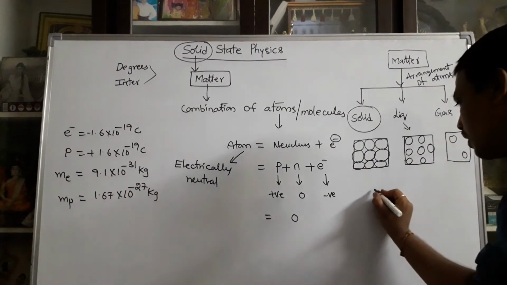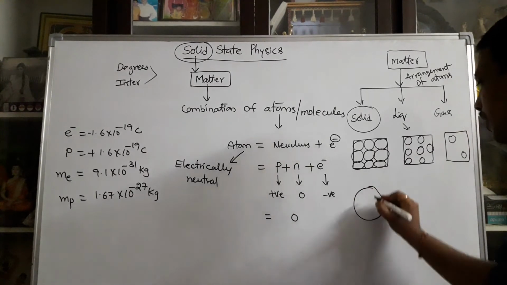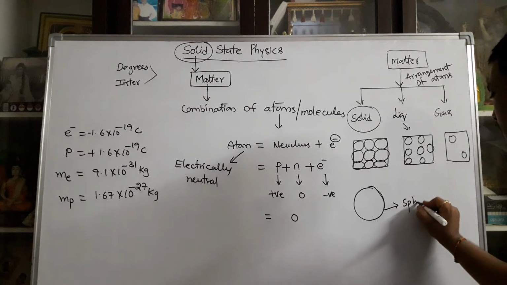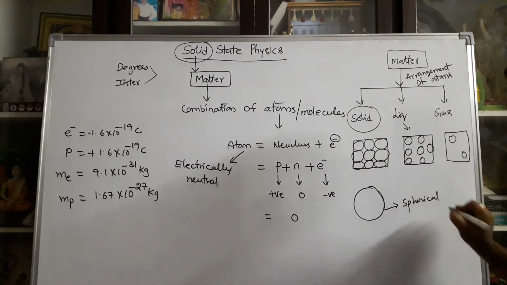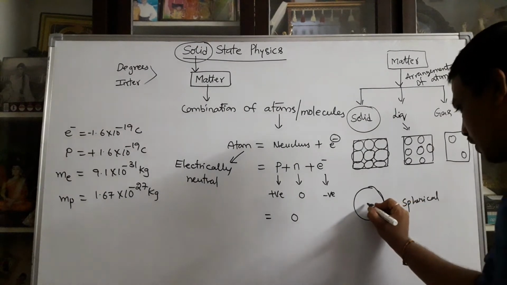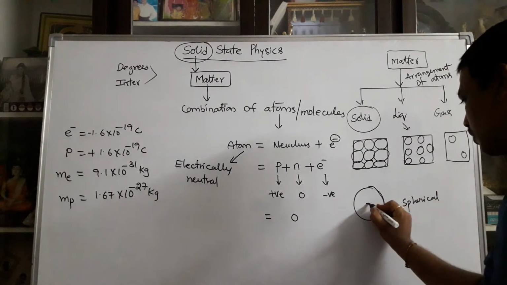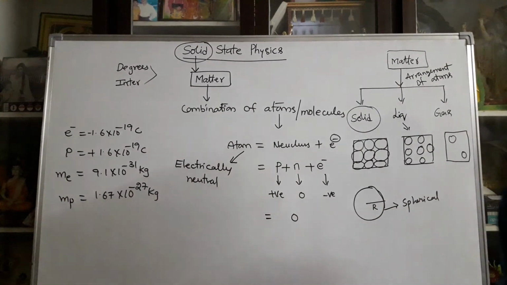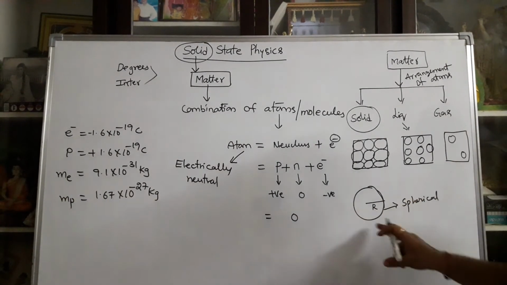According to the atom, you can consider one atom. This atom is spherical in structure. You can take this as the center. From the center to the surface of the body, you can take the radius r. So every atom consists of one radius.